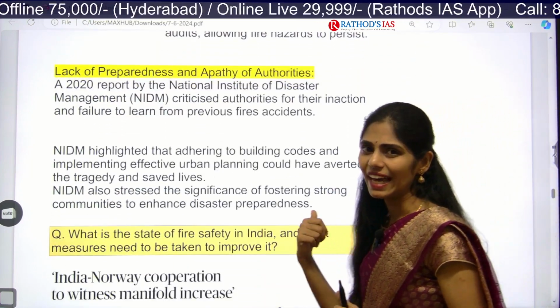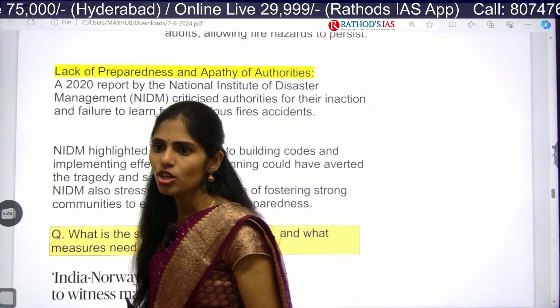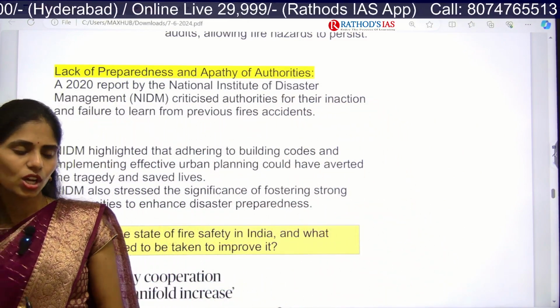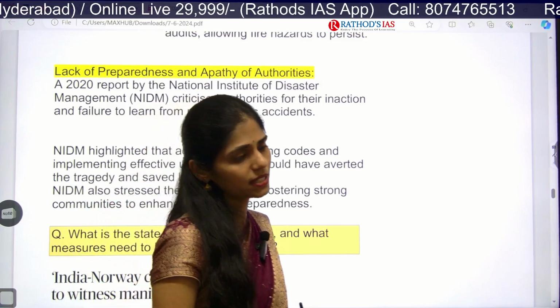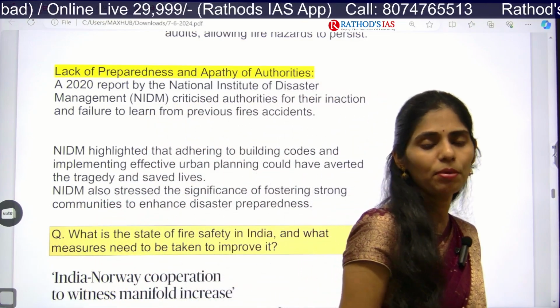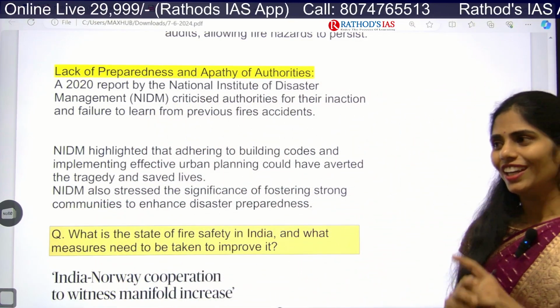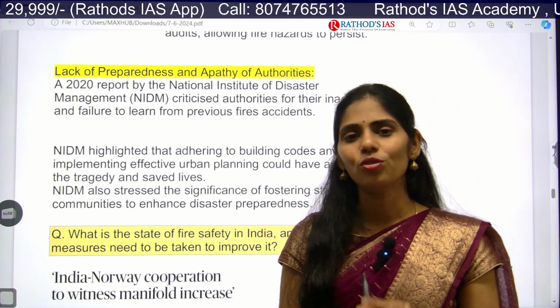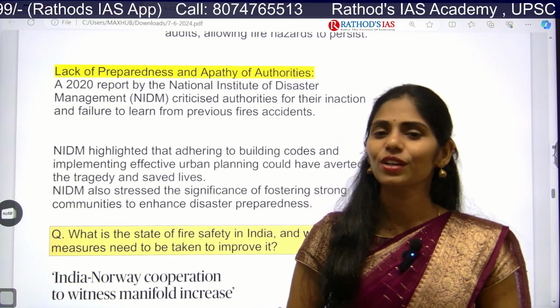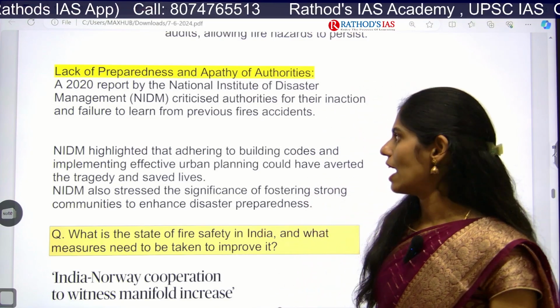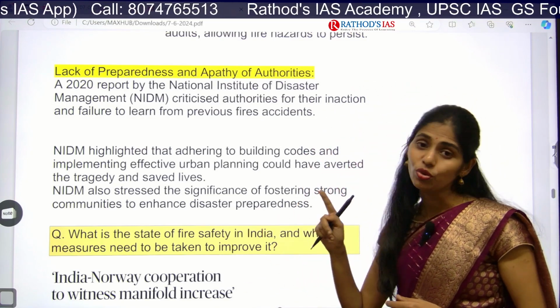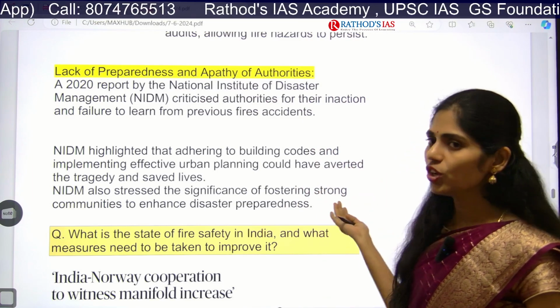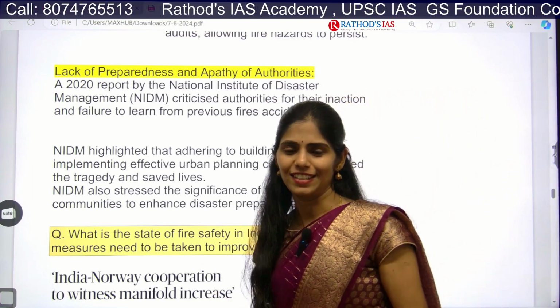That means I can directly connect with this corruption. Yes, corruption is happening everywhere. Because of this corruption, red tapeism, nepotism, these types of incidents are going on. So if you want to be a good administrator, and I always want my students to be very good administrators, you have to focus on these challenges and work on those. In this way only you will be getting case studies in your ethics.